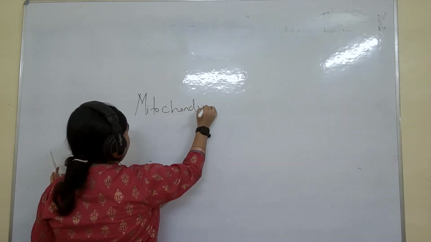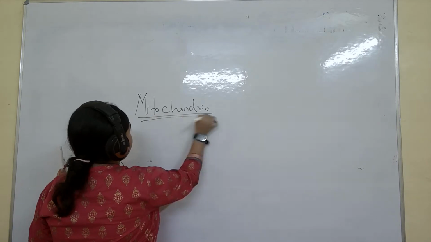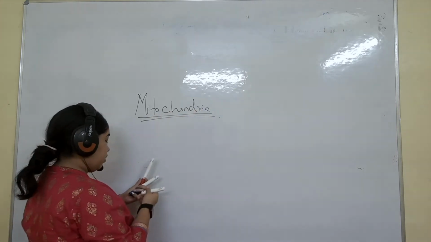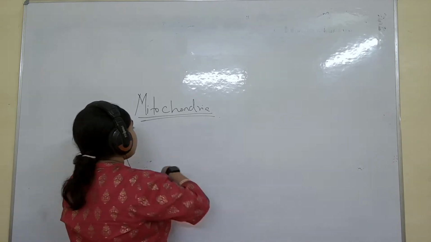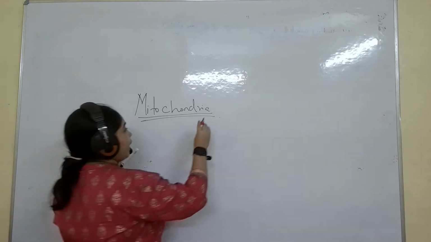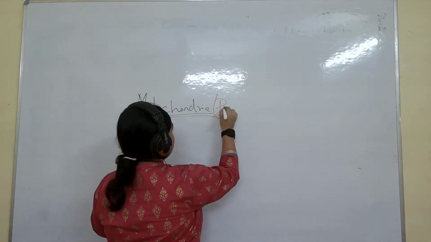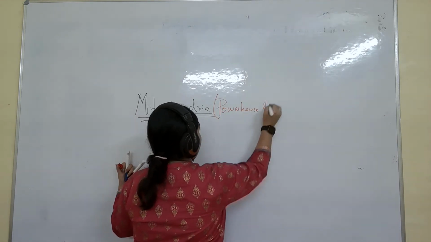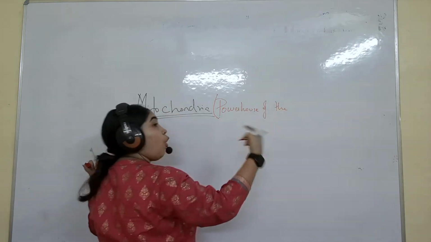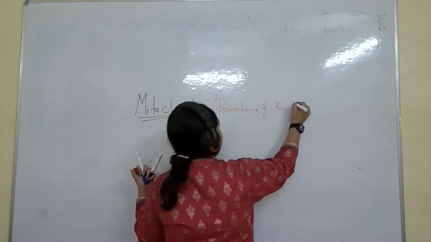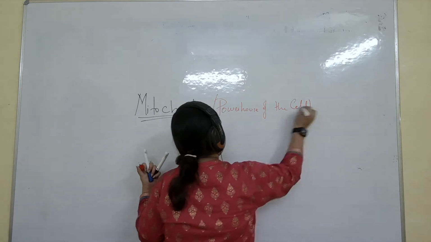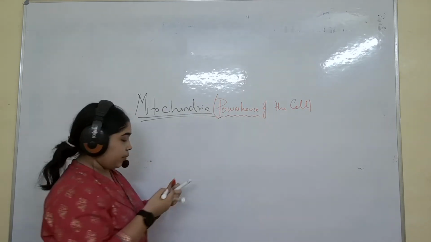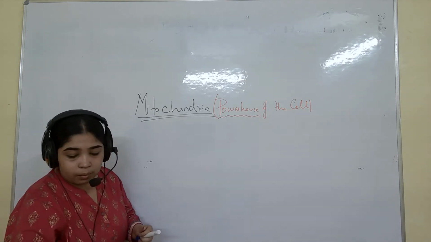Mitochondria. Mitochondria is said to be the powerhouse of the cell. Mitochondria, in the bracket, write powerhouse. Write powerhouse of the cell so many times that it automatically goes inside your head. So it is called what? It is called the powerhouse of the cell. Clear.